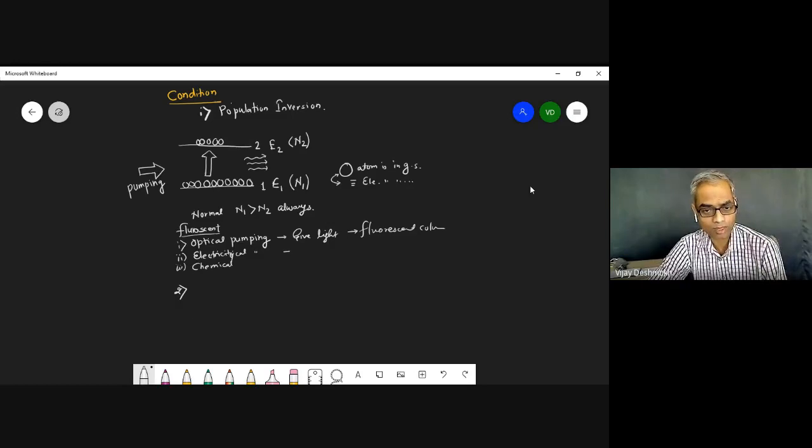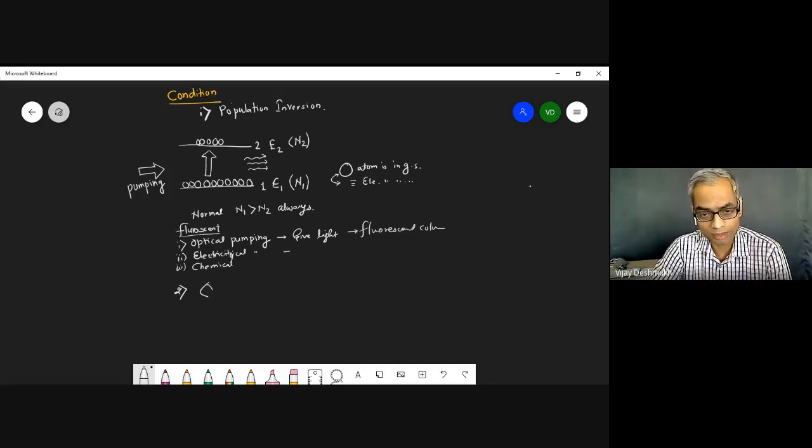And for semiconductor lasers, आपने शायद semiconductor laser देखा होगा. Laser pointers, देखिए. So laser pointers are semiconductor lasers. You just put some battery, the electrical supply, and you will get laser. So depending upon the pumping, we can have different lasers: optical pumping, electrical pumping, chemical pumping, etc.